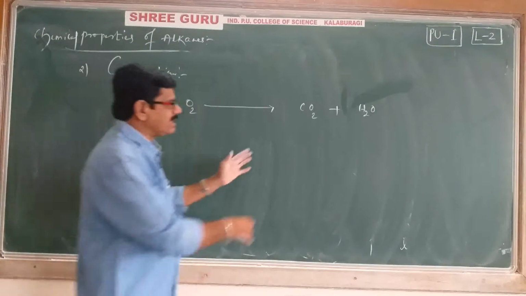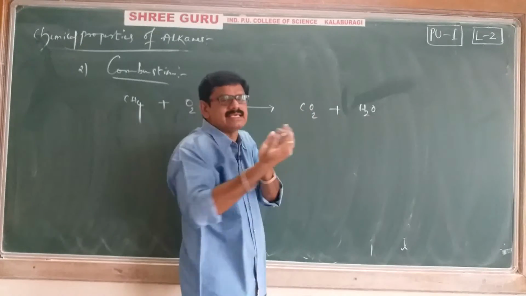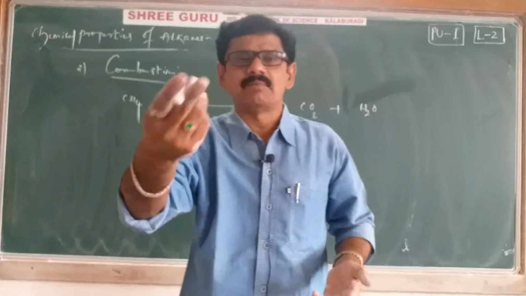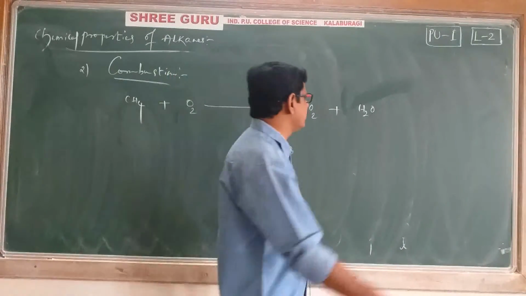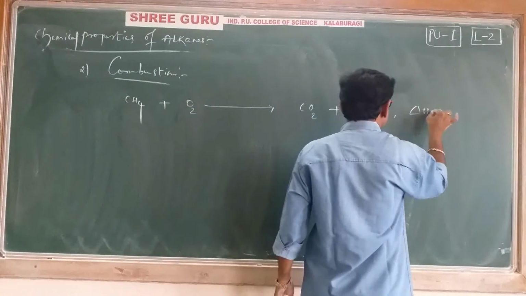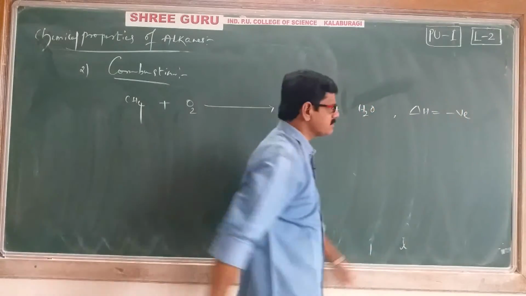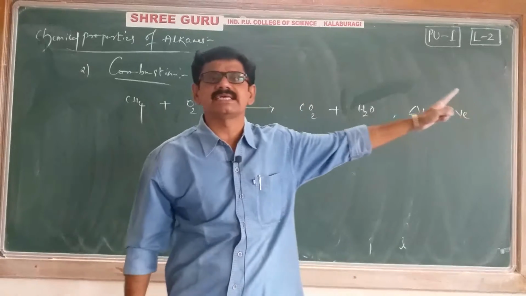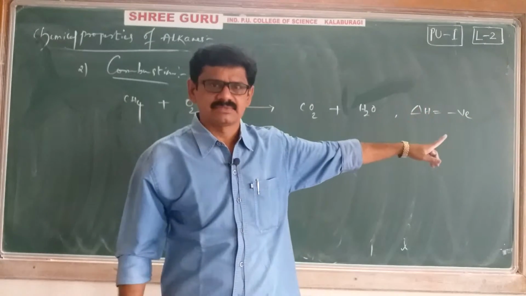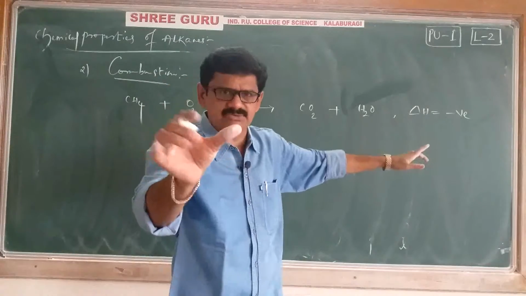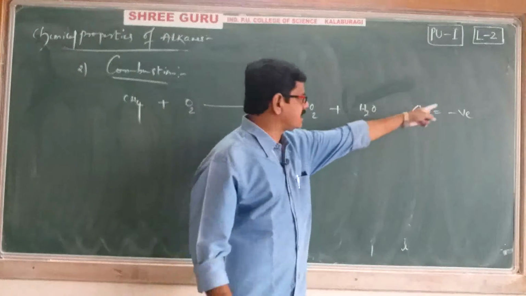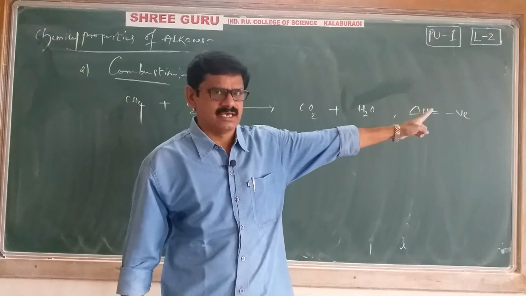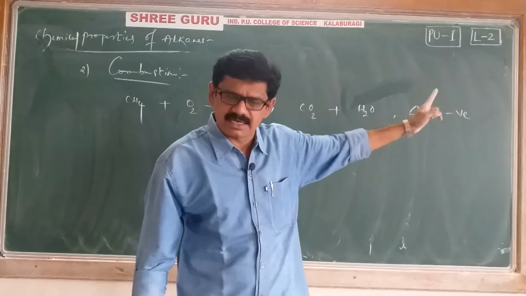During combustion, energy is always released. You can burn any substance, and energy is released. That's why it is an exothermic process. I am writing delta H negative, which means some amount of energy is released. How much energy is released is an experimental result. If you know the exact value, you can write it. Otherwise, just write a negative sign for delta H. Don't write wrong values, because all the values are obtained from experimental data only.